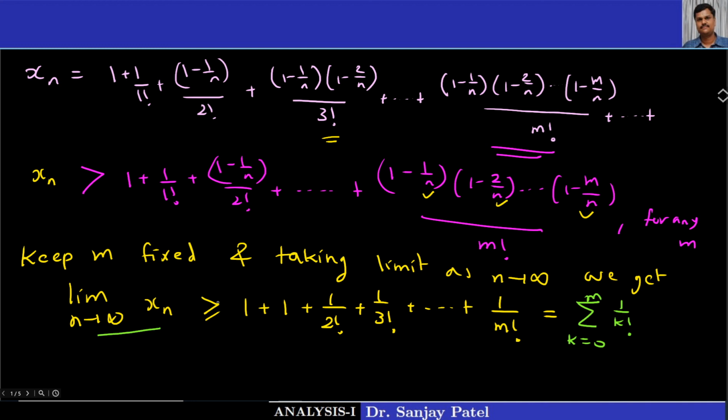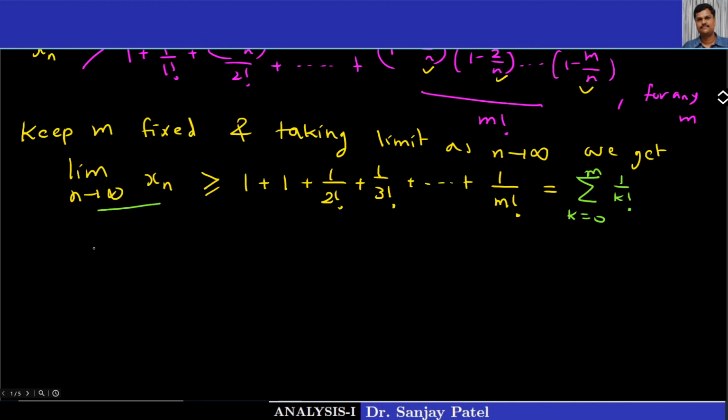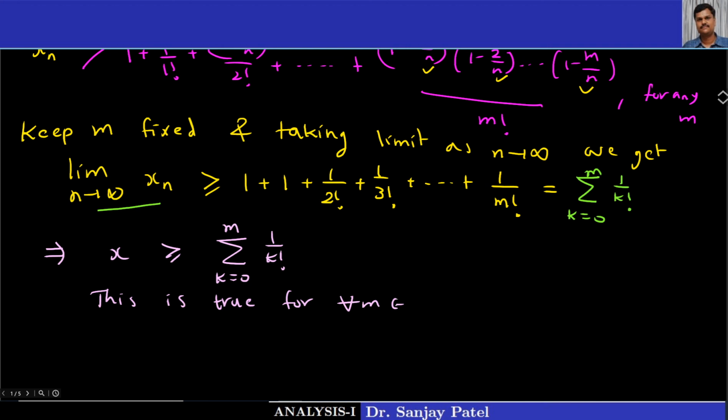We know the left hand side is the limit of the sequence xn, which we assume to be x. So x is greater than or equal to the sum of 1 upon k factorial, k equal to 0 to m. And remember, this m is arbitrary, so this is true for every m belonging to N.